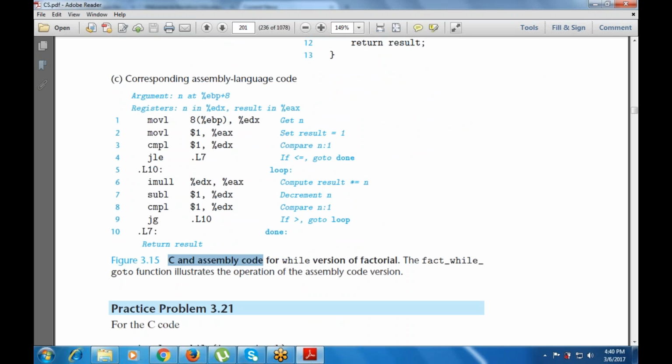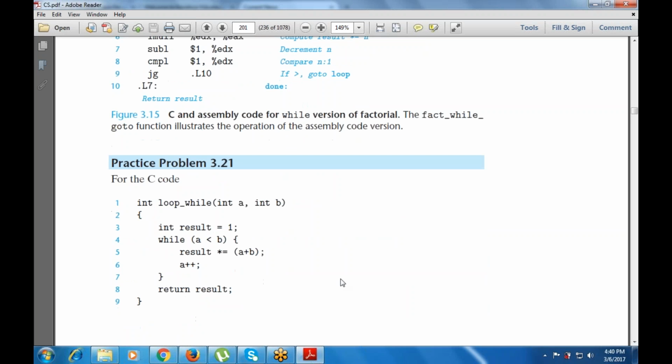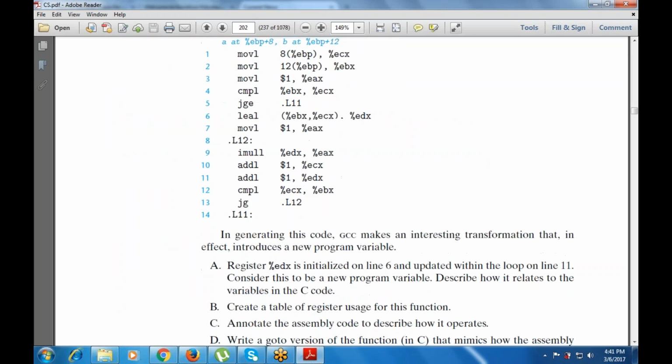Now, the C and assembly code for the while version of the factorial is used to illustrate the operation of the assembly code version. This is again the C code: int loop_while(int a, int b), result equals 1, while a is less than b. That means b is greater. The result is multiplied, result times equals a plus b, then a plus plus.